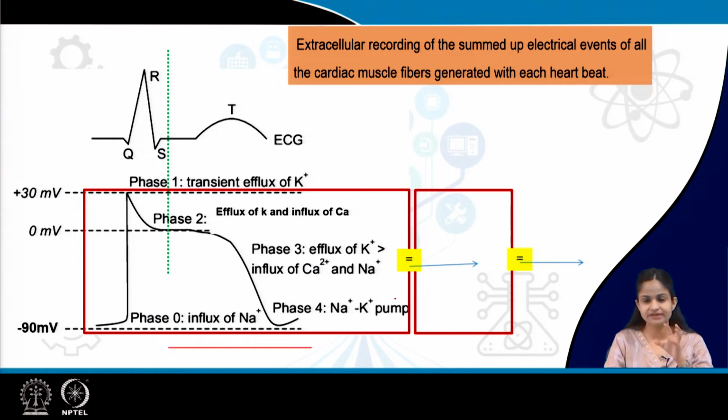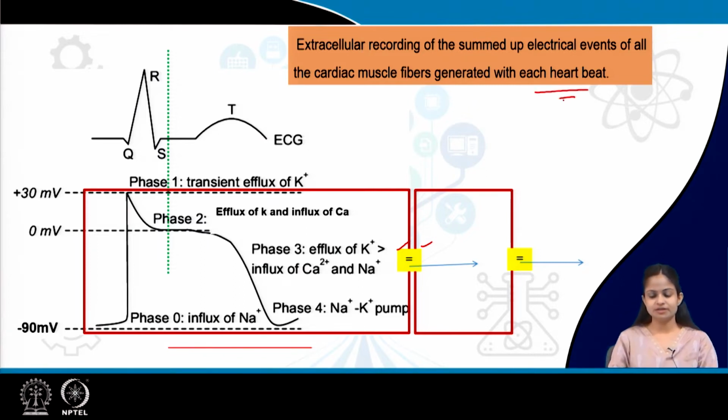Now, there are gap junctions or electrical windows between two cardiac muscles. Because of these electrical windows, the action potential formed in one cardiac muscle, or the wave of depolarization, gets crossed from one cell to the other. In this way the whole muscle contracts, or the whole muscle acts as a syncytium. This we had already discussed. So, we will see how this extracellular recording of the summed up electrical events of all the cardiac muscle fibers occurs with each heartbeat.